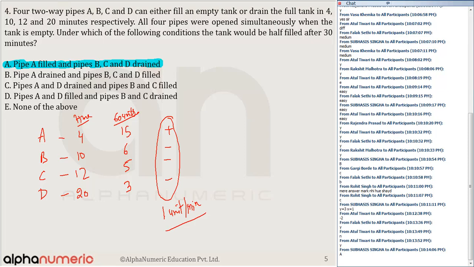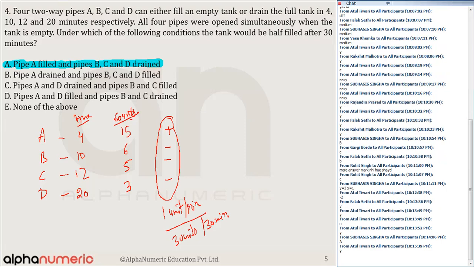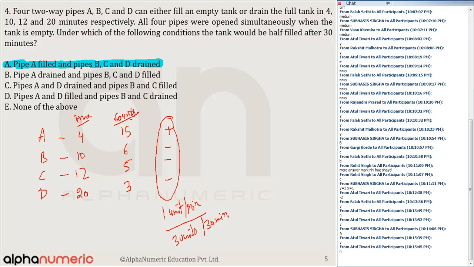So under which of the conditions will the tank be half filled after 30 minutes? So 1 unit per minute, the total volume is 60 units. So can you say for 30 units, it will take 30 minutes? Yes or no? So of course, the answer is option number A. Clear to all of you? Any doubt? From the options A itself is satisfying, so there is no need to check for the other options.